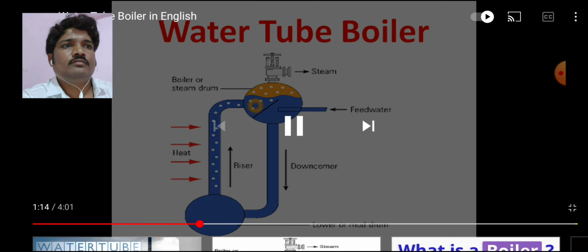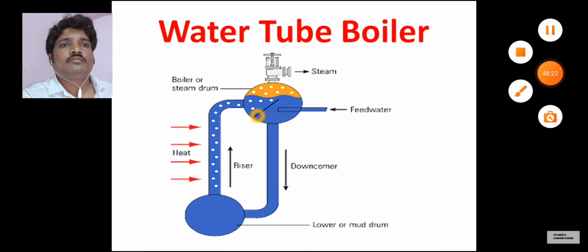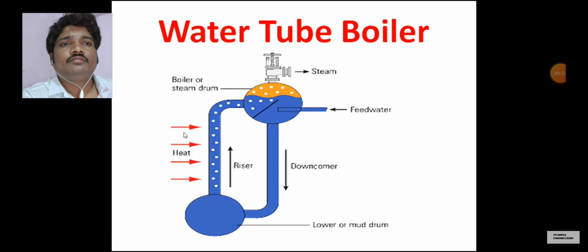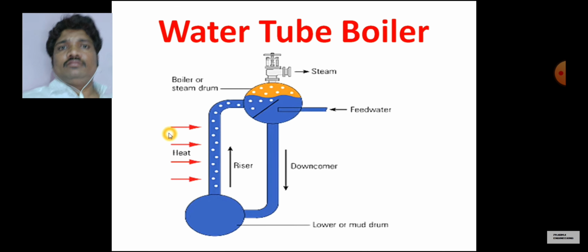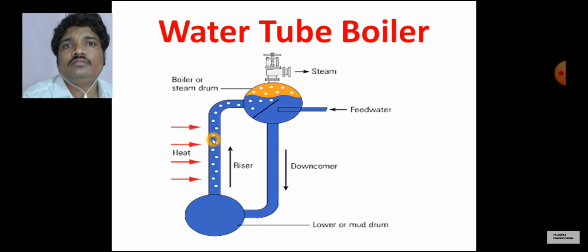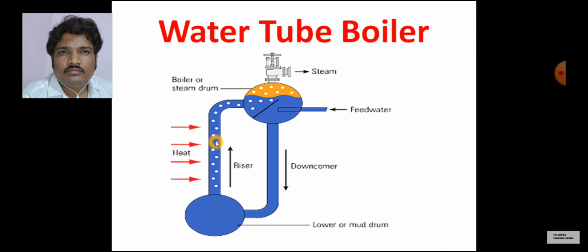Now we will see how it works. Hot gases come from here and come in contact with this riser. The heat is transferred to the riser tube, and the water inside gets converted into steam, which is stored at the top of the water surface.